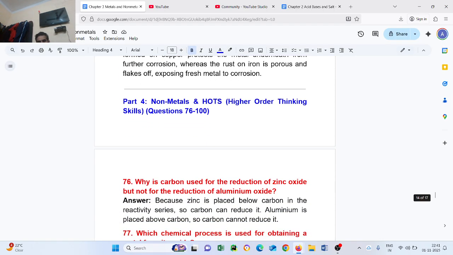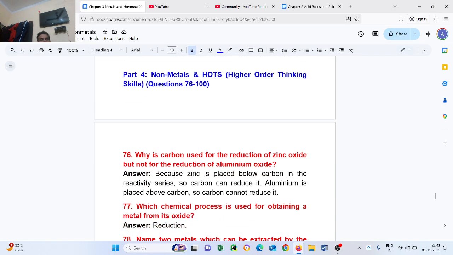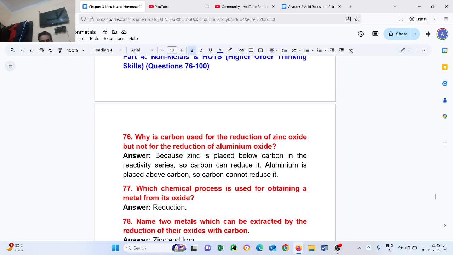Part 2: Non-metals and actual higher order thinking skills. Questions number 76 to 100. Question number 76. Why is carbon used for reduction of zinc oxide but not for reduction of aluminum oxide? Because zinc is placed below carbon in the reactivity series, so carbon can reduce it. Aluminum is placed above carbon, so carbon cannot reduce it.